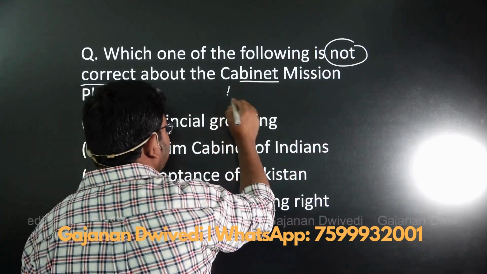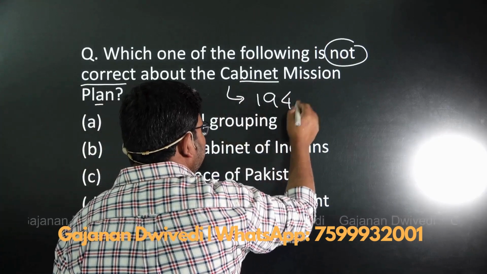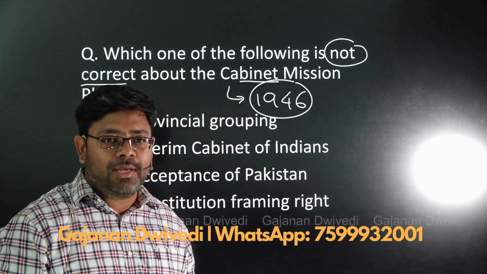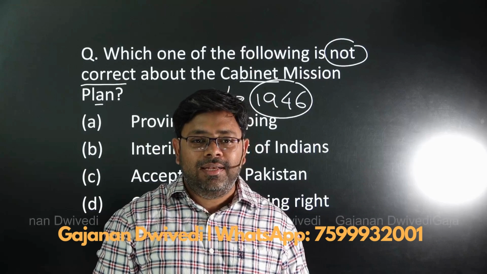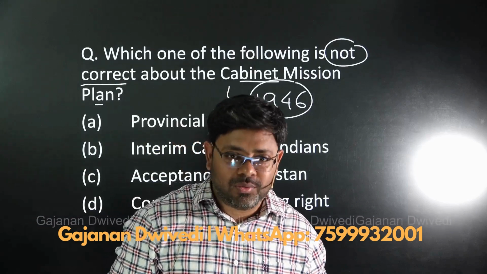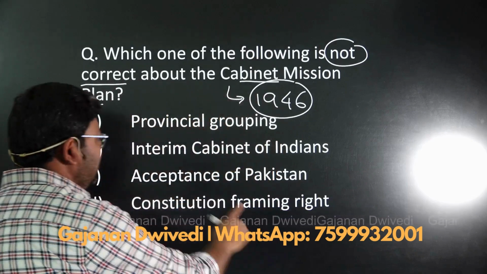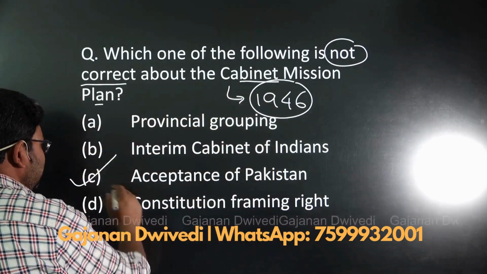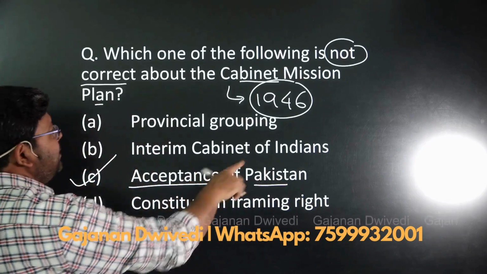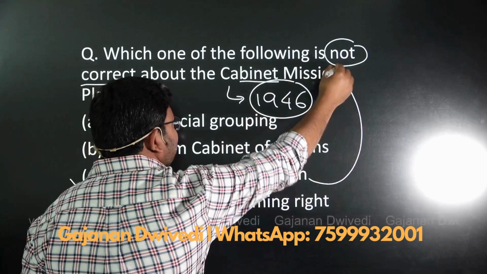याद रखिएगा, Cabinet Mission Plan was sent to India in 1946. The most important fact about the Cabinet Mission Plan was that it officially rejected the idea of Pakistan. So here, the answer would be C, that Pakistan was never accepted by the Cabinet Mission Plan, and this is the incorrect statement.